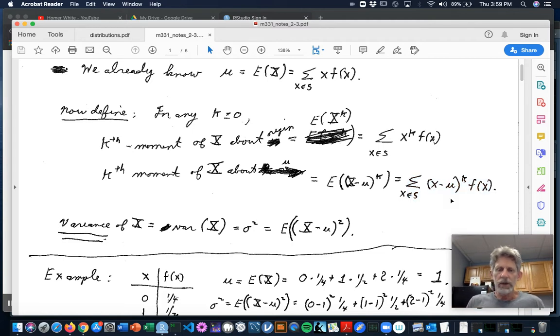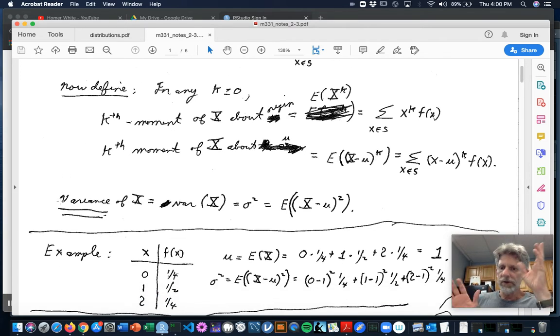Okay, so if you've done some physics, or if you studied moments back in Calculus 2, you can see the significance of the names. I'm not going to stress on the names much in this course, I'll just tend to say the kth moments, but we'll see more about that in just a moment. No pun intended.